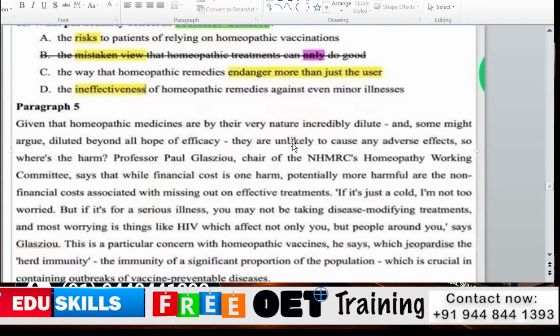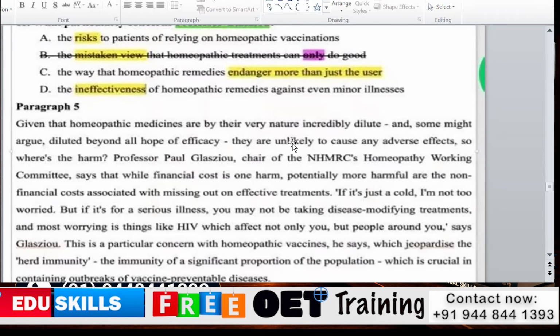We can get confusion regarding the two names there. In the third line it says Professor Paul Glasziou. We can eliminate the subject complement, we can eliminate chair of NHMRC, and read the line like that.